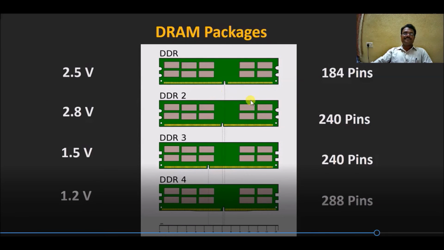Here we can see DDR, DDR2, DDR3, DDR4. DDR requires 2.5 volts, DDR2 requires 1.8 volts, DDR3 requires 1.5 volts, and DDR4 requires 1.2 volts. DDR1 contains 184 pins, DDR2 contains 240 pins, DDR3 also 240 pins, whereas DDR4 contains 288 pins.